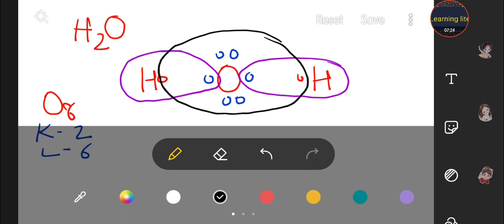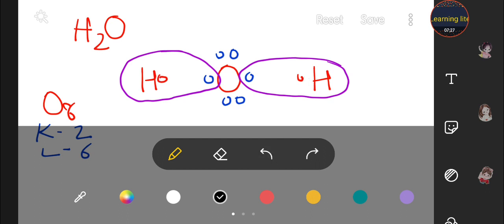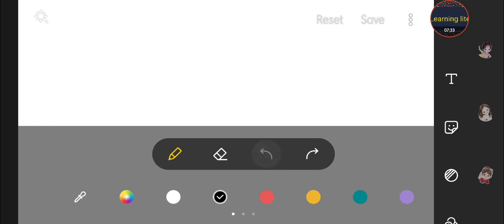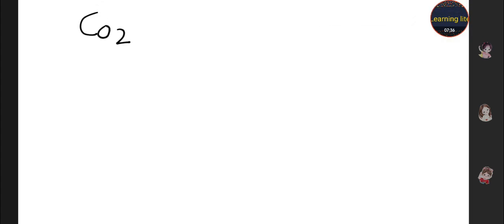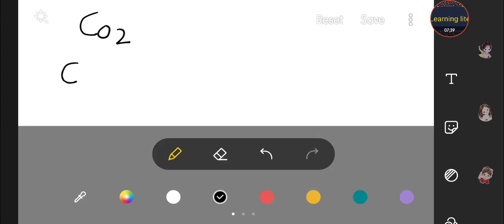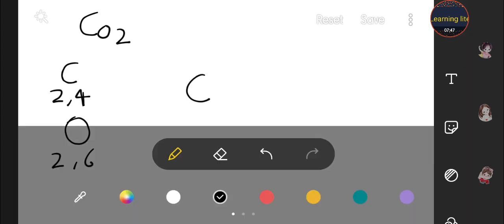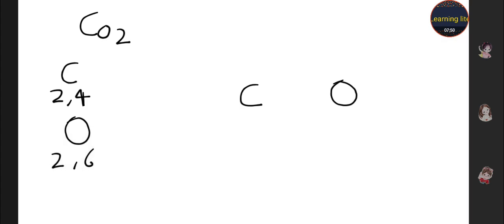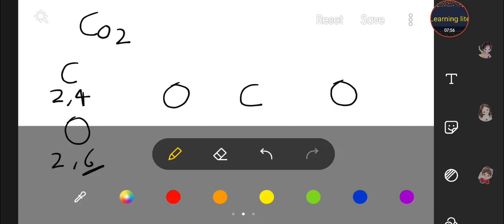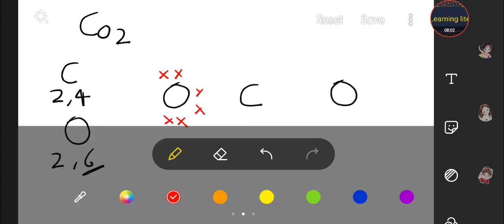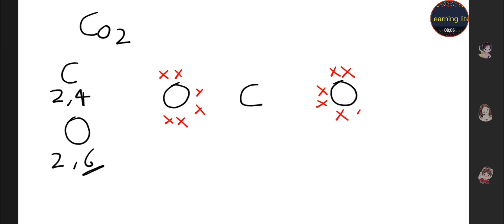Now let's move to our structure of carbon dioxide. The formula of carbon dioxide is CO2. For the carbon and for oxygen, we have to draw it. Oxygen has 6 valence electrons. 1 2 3 4 5 6.